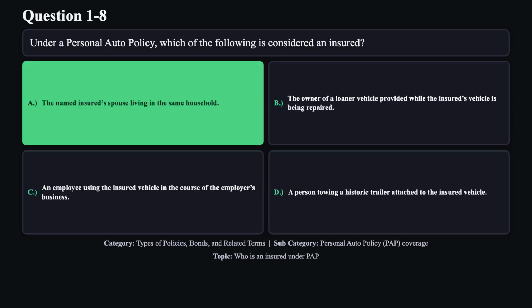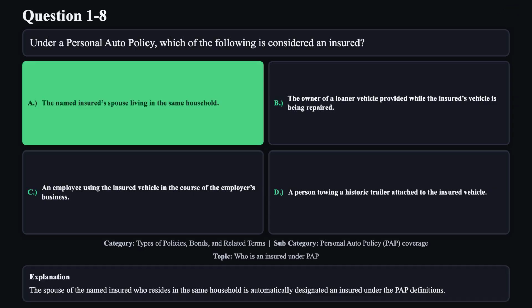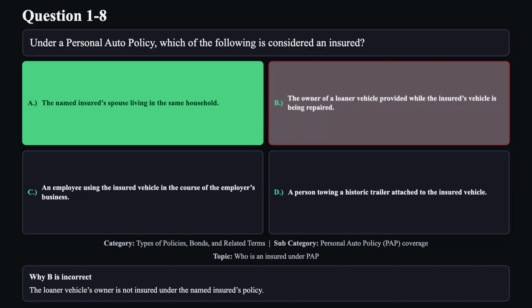The correct answer is A. The spouse of the named insured who resides in the same household is automatically designated an insured under the PAP definitions. Reason B is not correct. The loaner vehicle's owner is not insured under the named insured's policy.